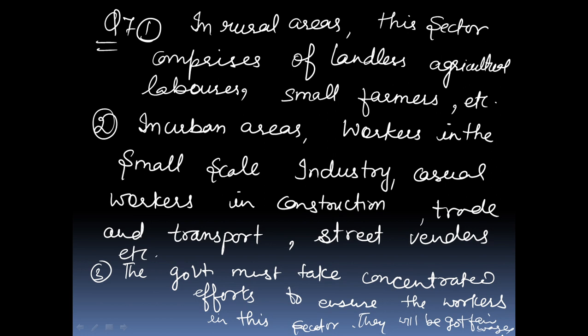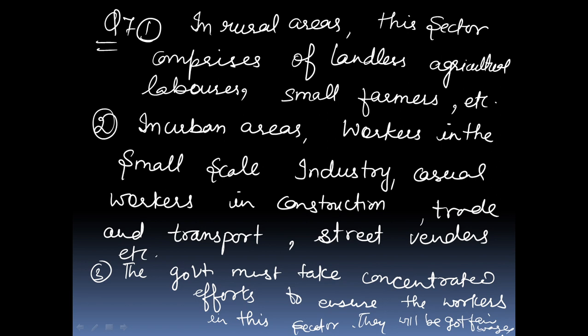In rural areas, this sector includes landless agriculture laborers, small farmers, sharecroppers and artisans like the carpenter, goldsmith, etc. And these farmers need to be supported through the adequate facility of timely delivery of seeds, agriculture inputs, credit, storage facilities, and marketing outlets, etc.